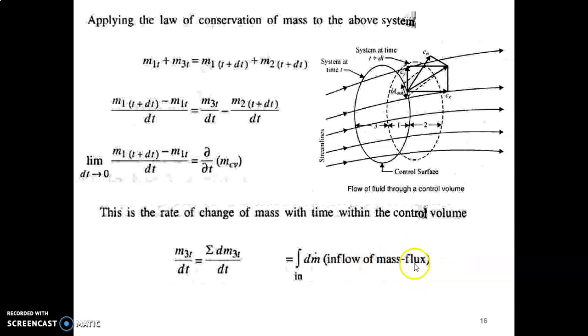Mass flux means mass flow rate. Inflow of the mass flow rate, because it is taking place into the control volume, that's why we have named it as inflow of mass flux.